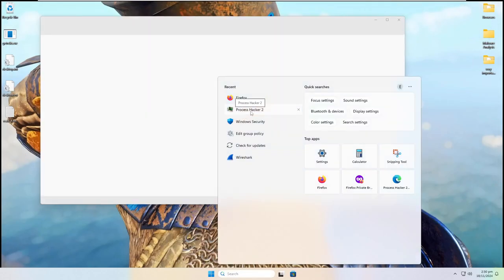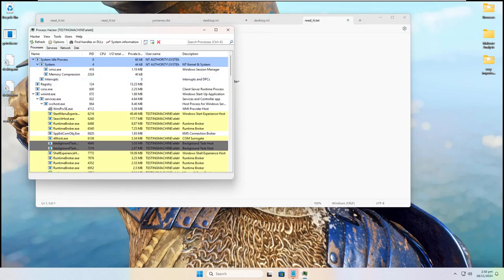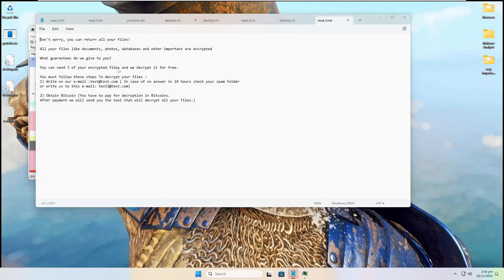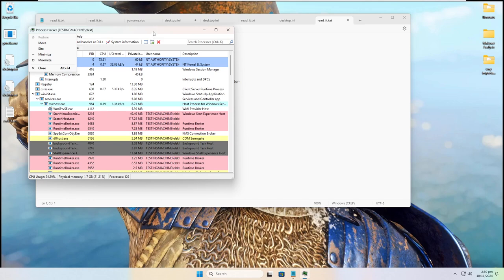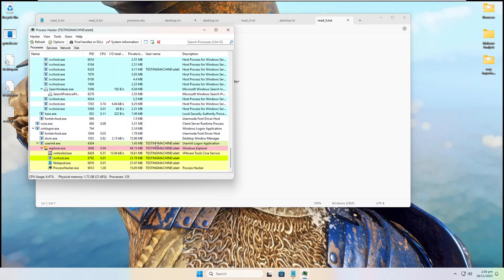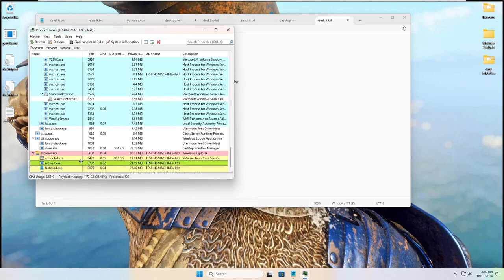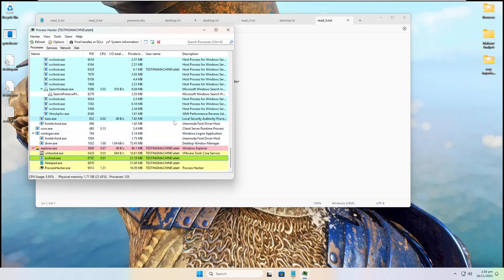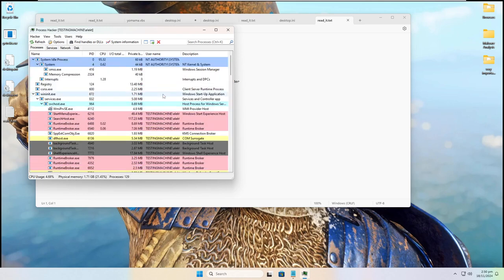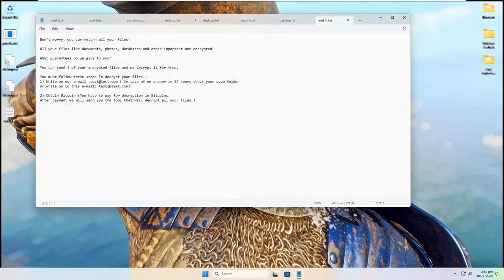So let's go ahead and open Process Hacker, and it immediately, what the heck? Okay, yeah, it did immediately open read.it.txt. So, I mean, even if we don't see anything here, yep, and there's our svchost.exe. Or our fake svchost.exe, after all. So that is going to be it for this ransomware. This has been Chaos. You have been screwed if you get this, because there's no way to even get your files back. Because I'm fairly certain they don't own the email address test@test.com.